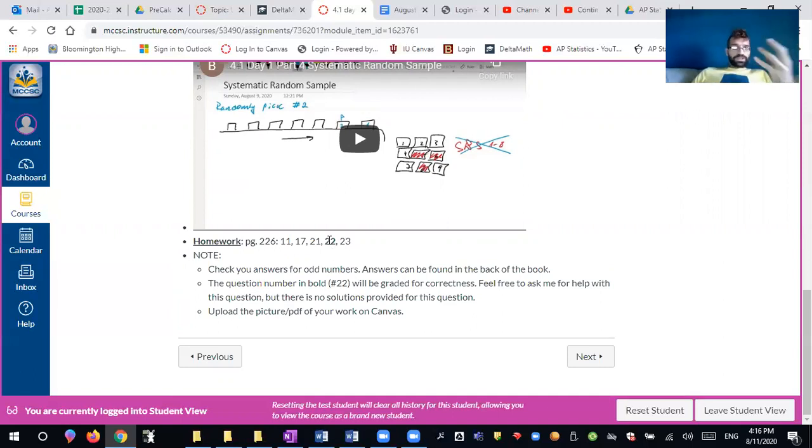Your homework grade will consist of 2 parts. You have completion. So every odd question is done for completion. I will not be checking whether it's correct or not. It is your responsibility to check your answers in the back of the book. But the even questions, I will be grading for correctness, and I will make notes, and I will be using AP format to correct those. And the AP format will be the following.